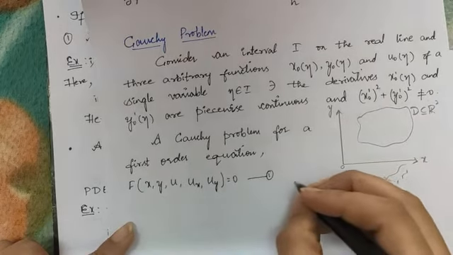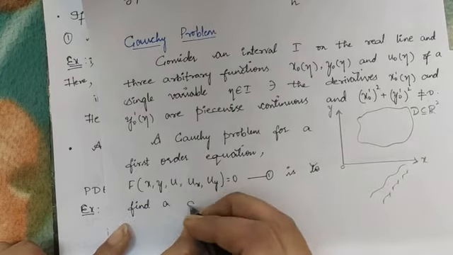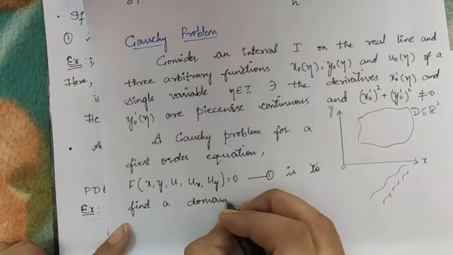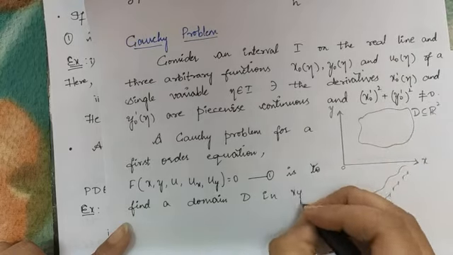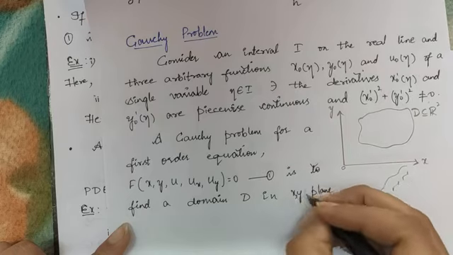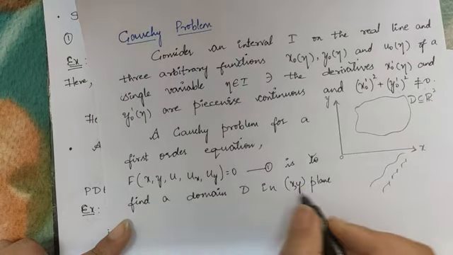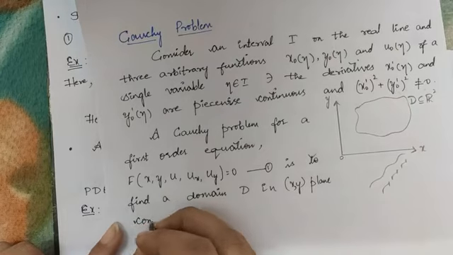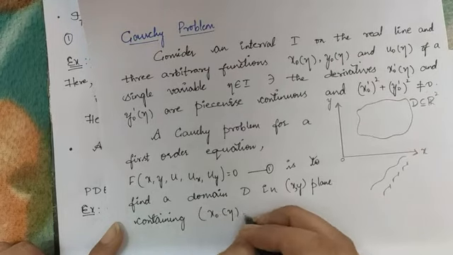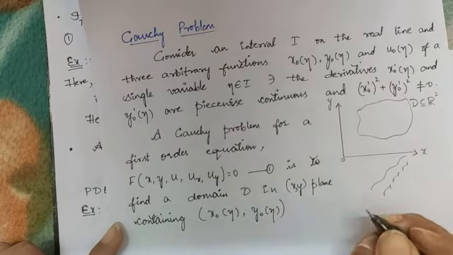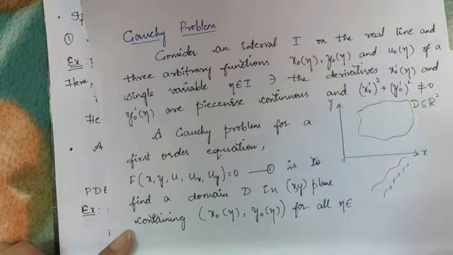The task is to find a domain D in the xy plane, containing the parametric equations x naught of eta comma y naught of eta, for all the values of eta, where eta comes from the interval I.